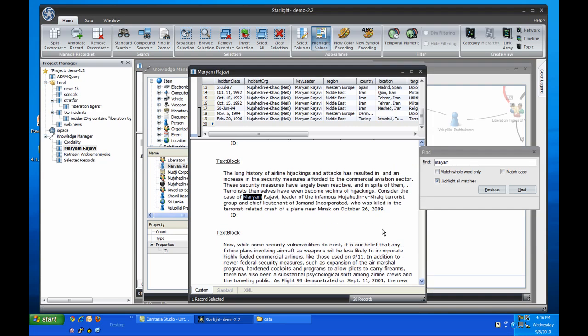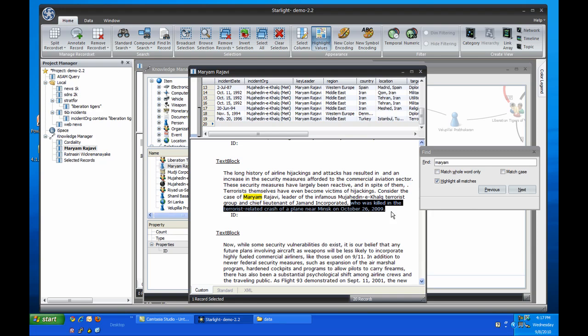Mariam Rajavi is noted as the leader of the Mujahideen-e-Khalq terrorist organization and a key person in the Jamand Corporation. The report also mentions that Mariam was killed in a plane crash in Minsk. Since we have the NTSB database, which covers planes built by American companies even if they crashed in foreign countries, let's see if we have any information about this.